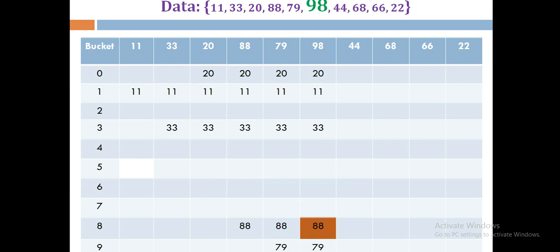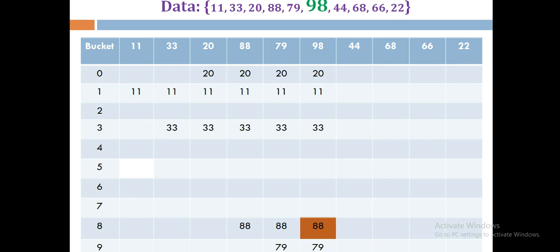As we are learning this example for chaining without replacement, we are not doing any kind of replacement, we will just find the next empty location. So after 8, which is the next location? 9. So we'll check whether the 9 is empty. No, it is also having the 79. Then after the 9 we'll again start from the 0. So we'll check whether the 0th position is empty. No, it is also filled.